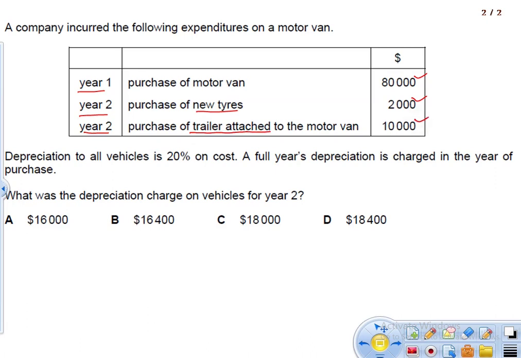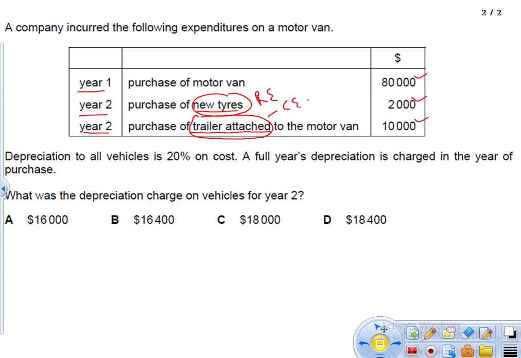The tires are repairing expenses, whereas buying the trolley is capital expenditure. So this is revenue expenditure, this is capital expenditure.